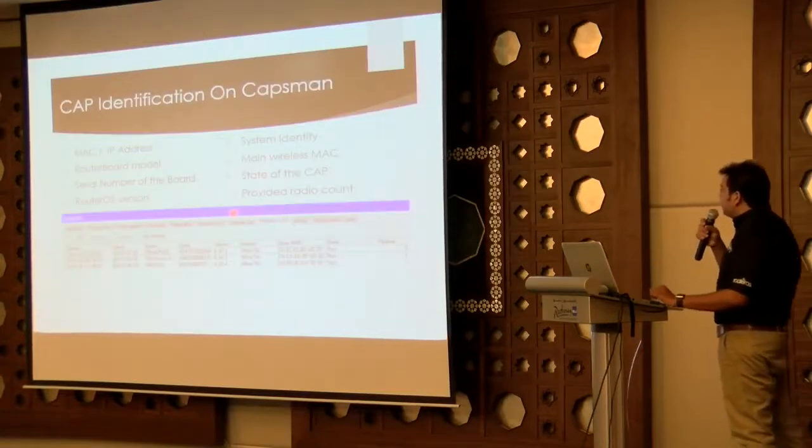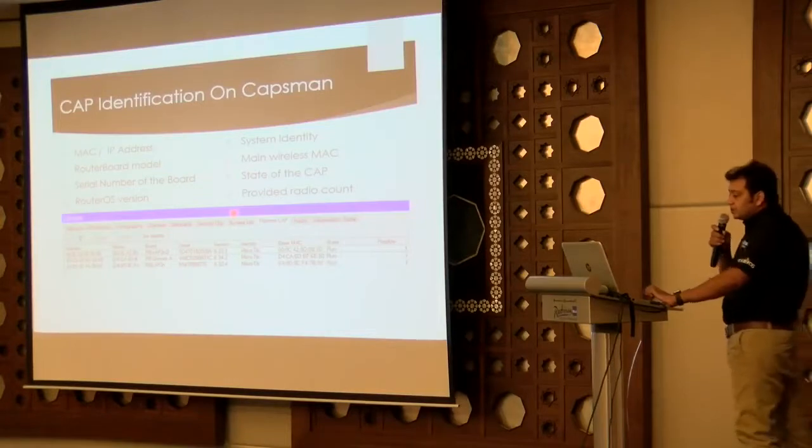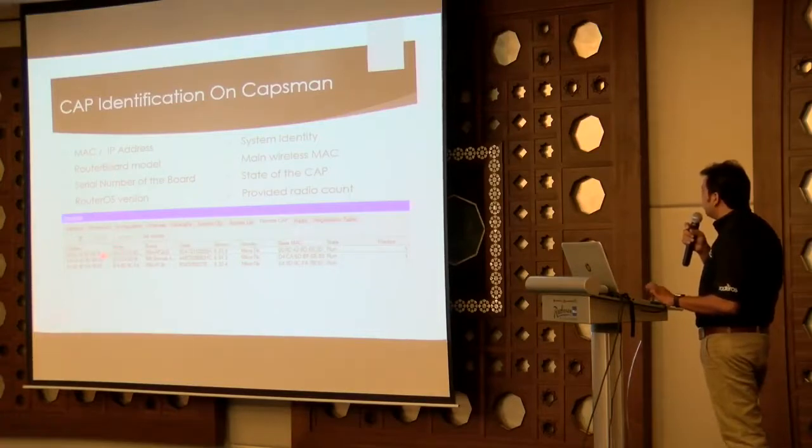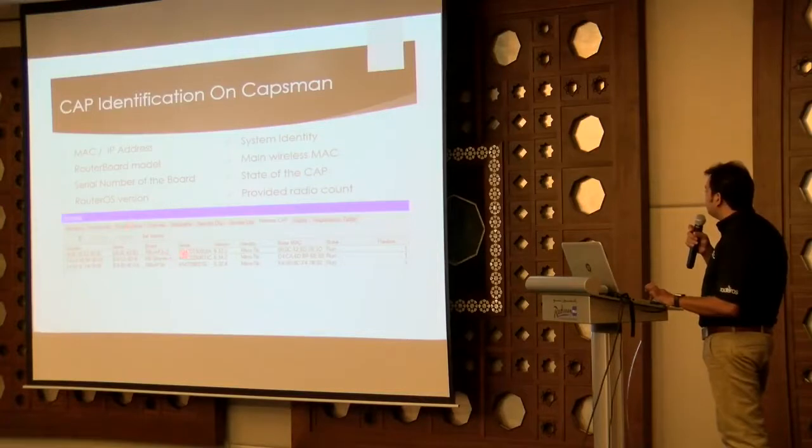So, CAP identification of CAPs. This is another screen which will give you more detail, like the MAC and IP address of the CAP APs. Router board model, you can see the model numbers. Serial number of the board, you can see the serial number of the boards. RouterOS version, it is also showing the RouterOS version. System identity, it is showing what system name they have set for the board or the x86 machine. Main wireless MAC, it will show the main wireless MAC.